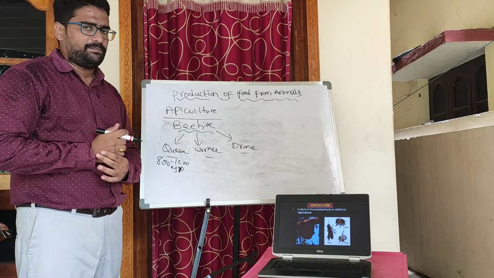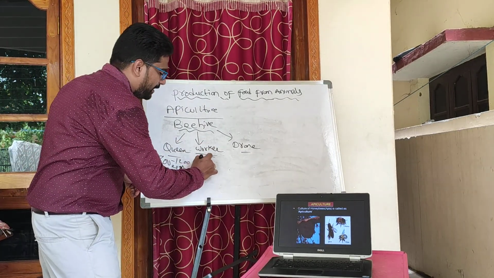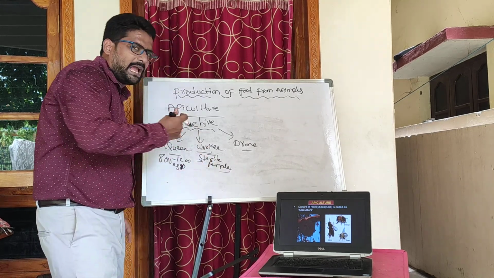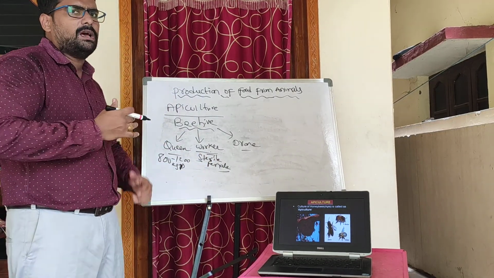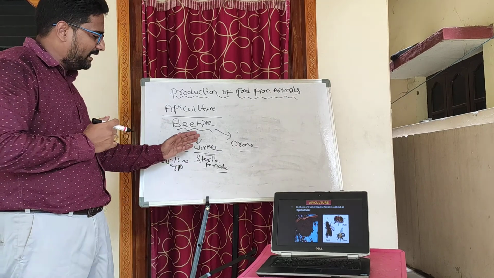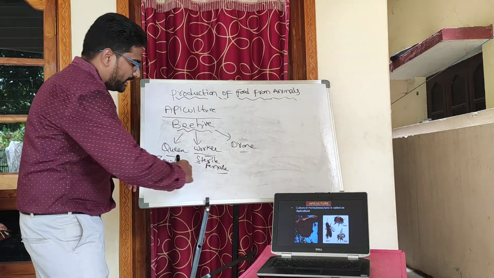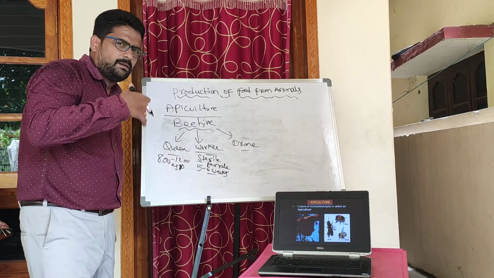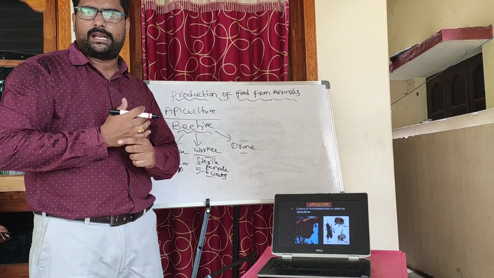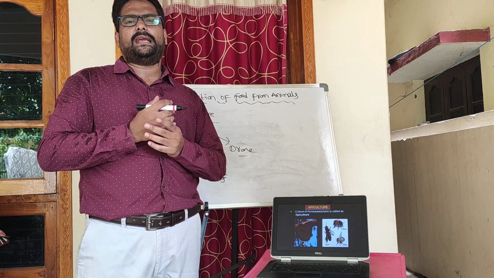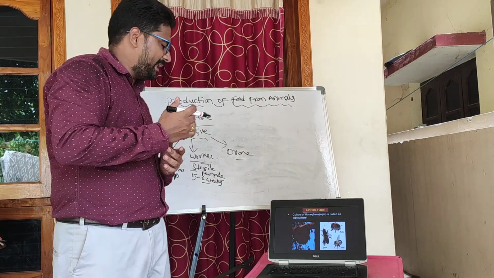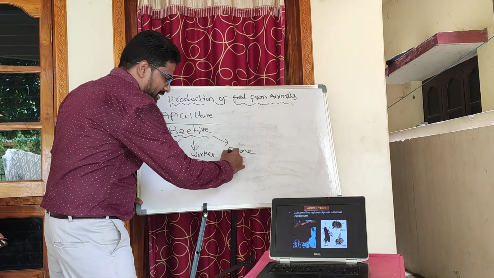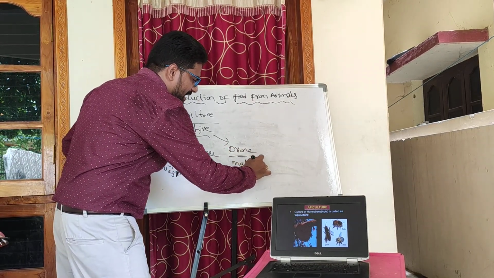Whereas the worker is a sterile female. What is a sterile female? It is not capable of reproduction. Its lifespan is around 5 to 6 weeks. Its work is performing outdoor duties like collection of nectar and pollen, and indoor duties like taking care of the little honeybees. And coming to the drone, this is a male, a lazy male.